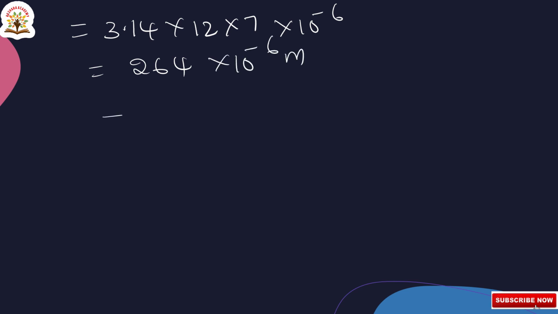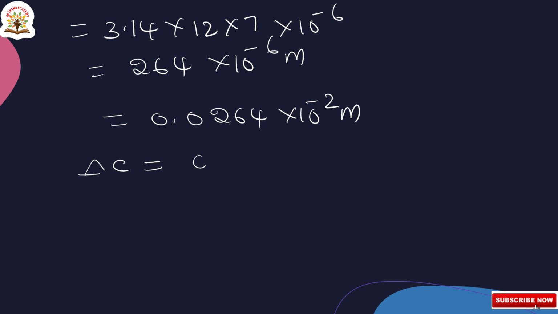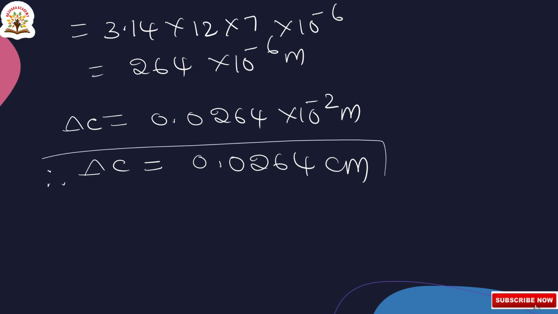So this can be written as 0.0264 × 10^-2 meters. So delta C is equal to 0.0264 centimeters in terms of centimeters. In terms of meters, 0.0264 × 10^-2 meters. This is the final answer.